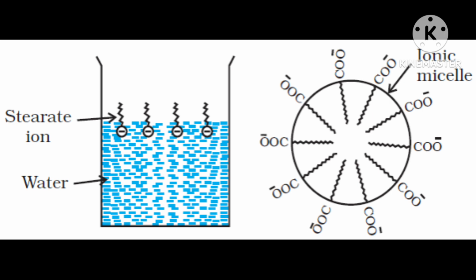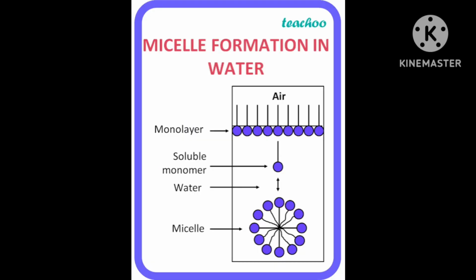The RCOO ions, meaning stearate ions, are therefore present on the surface with their COO groups in water, and hydrocarbon chains are staying away from it. Upside it will be there, or anyhow it will be far from water.